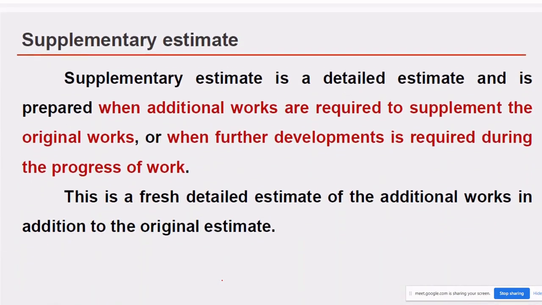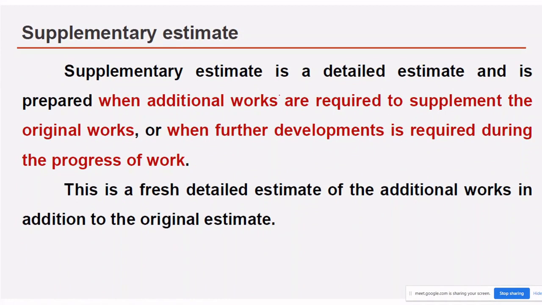Okay. The next one is the supplementary estimate. A supplementary estimate is a detailed estimate and is prepared when additional works are required to supplement the original works. So one project is already going on, but you require some additional work. At that time, the officer in charge will give a requisition to the technical sanction department, so that they provide a supplementary estimate. When further development is required during the process of work, this supplementary estimate is prepared.